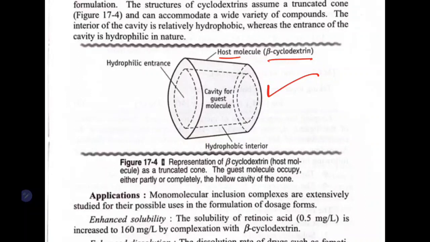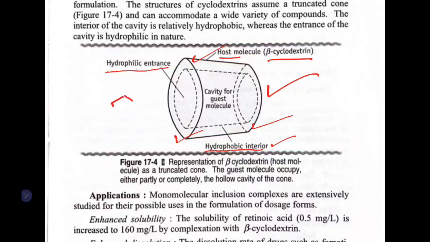The beta cyclodextrin has a hydrophilic entrance. Okay. The interior will be hydrophobic, and the outside will be hydrophilic. Now what happens if you put a molecule in?